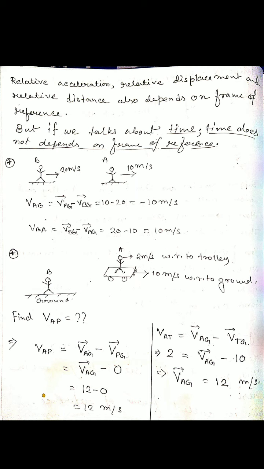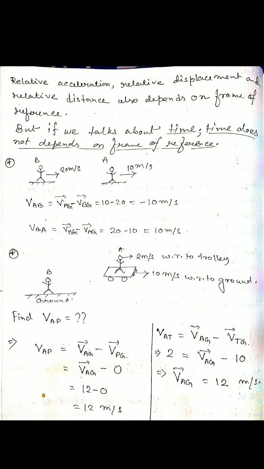And one thing you keep in your mind, the relative displacement between the two objects is always the same, because suppose after some time A moves some distance, in that time observer B also moves some distance. So the relative displacement between two objects is always constant. If the relative displacement between A and B is 100 meter, then after time t, the relative displacement will also be 100 meter.